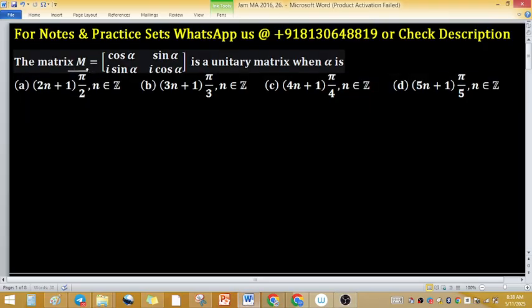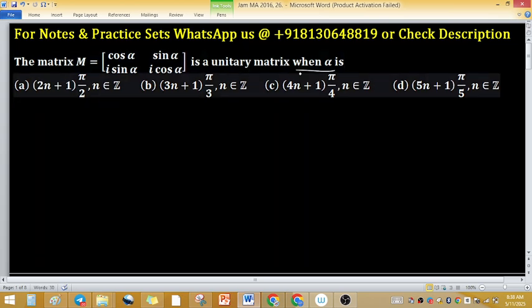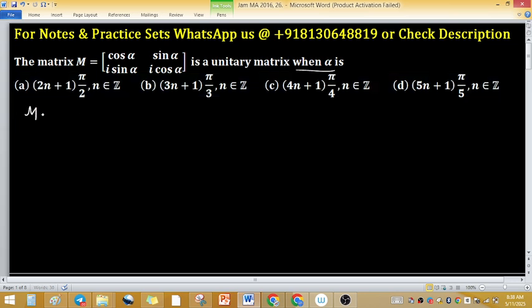The matrix M is a unitary matrix when alpha is... So we have to find suggestions for alpha given in all four options. We have to find the correct option. Unitary matrix means M star M equals identity. Sometimes in place of star you can use M bar and then transpose, meaning conjugate transpose. Star represents conjugate transpose.